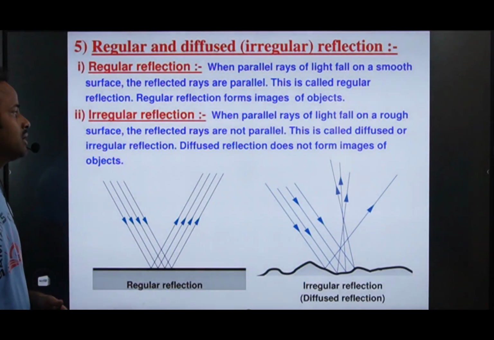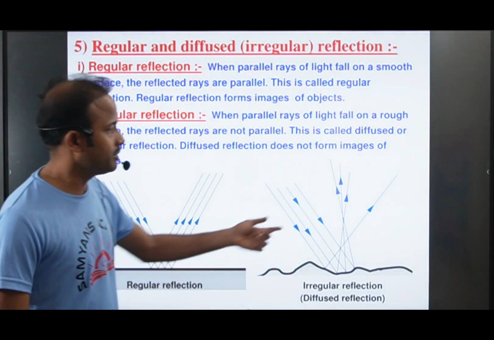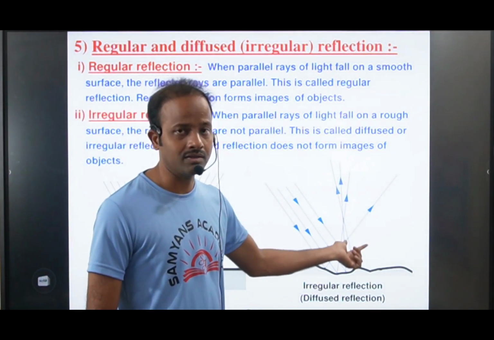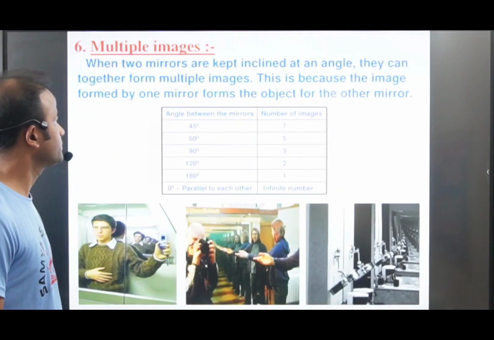Diffused reflection does not form images of the object. Can you get images from these rays? No, we cannot get them. Right? Now move on to the next one.